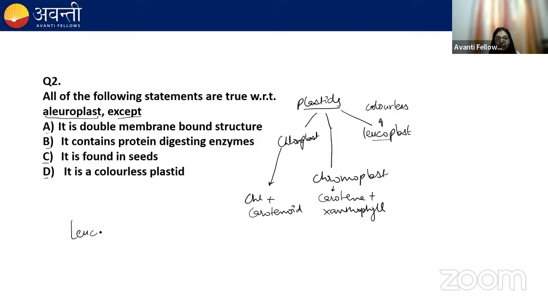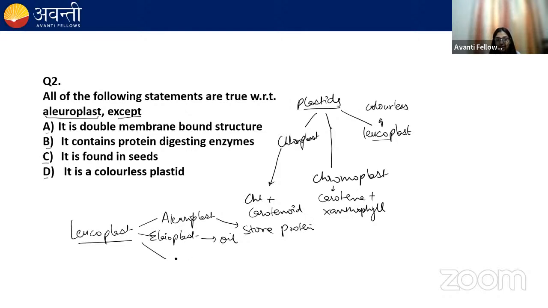Leucoplast is further of 3 types. Remember this, beta, they are very important. Number 1 is aleuroplast, which is given in the question, which stores protein. Next one is elaioplast, which stores oil. Amyloplast, third one, stores starch or carbohydrate.